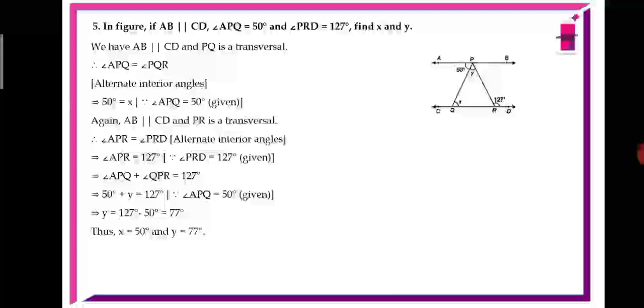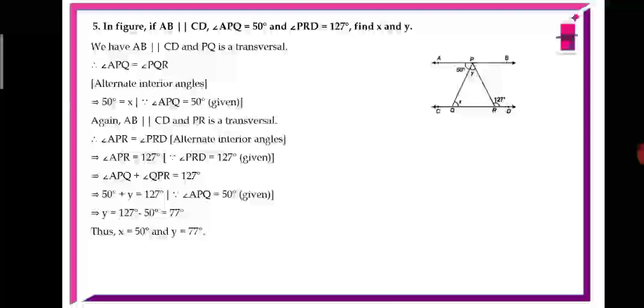But angle APR is a combination of angle APQ as well as angle QPR, or you can say simply 50 plus Y. So 50 plus Y equals 127. So Y equals 127 minus 50, that equals 77.